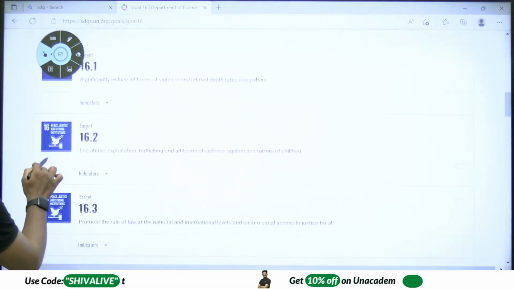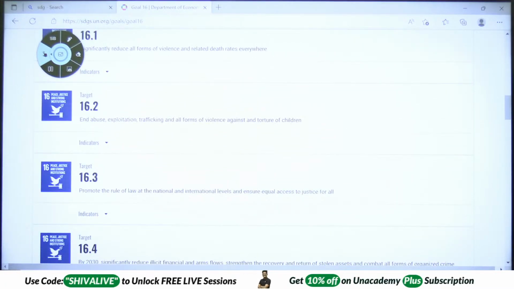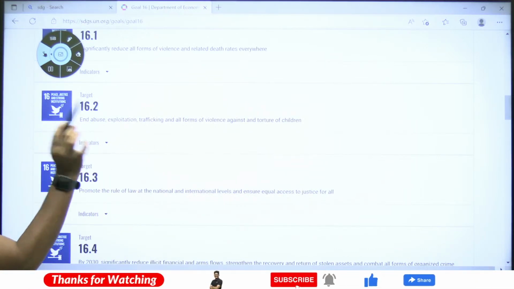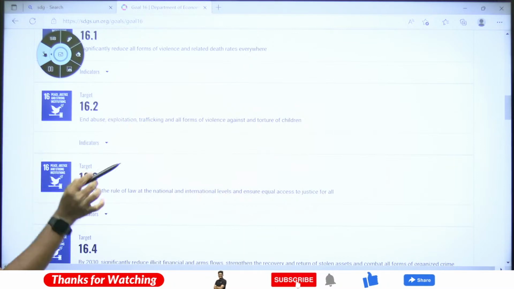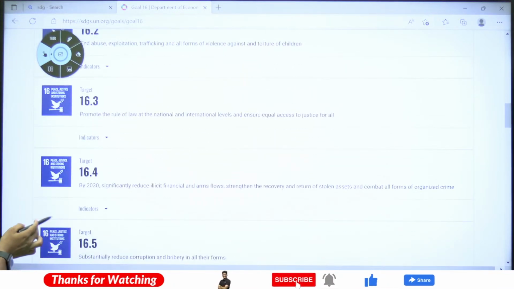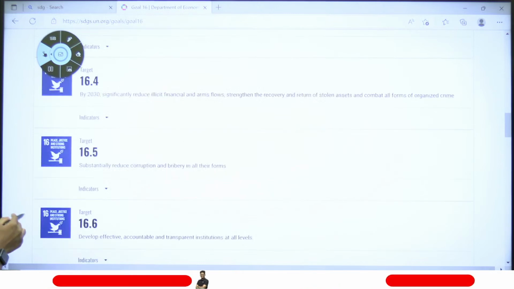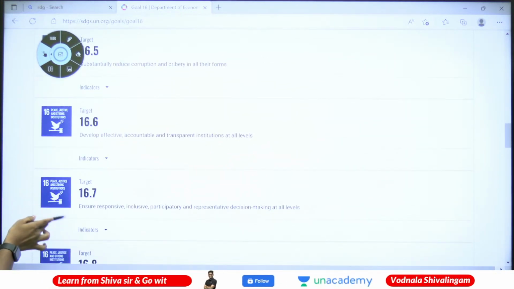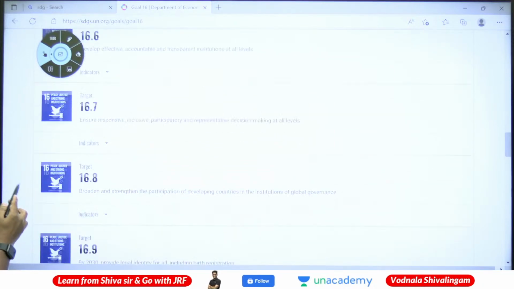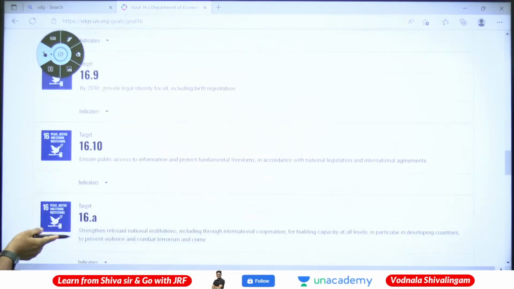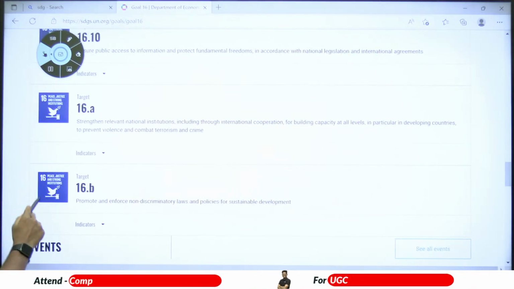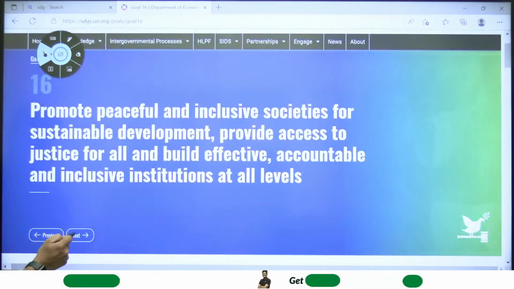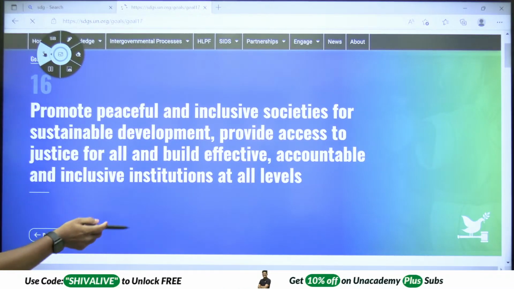Targets: significantly reduce all forms of violence, exploitation and trafficking, reduce torture of children, promote the rule of law at the international level, significantly reduce illicit financial flows, corruption and bribery, and build accountable and transparent institutions. These are again regular statements, not much important. Okay, final goal, 17.